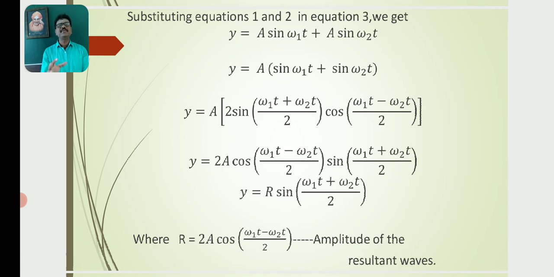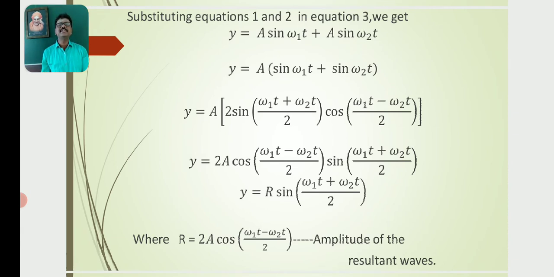Then y is equal to 2a cos of (omega 1t minus omega 2t) by 2 sin of (omega 1t plus omega 2t) by 2. Then y is equal to R sin of (omega 1t plus omega 2t) by 2, where R is equal to 2a cos of (omega 1t minus omega 2t) by 2.